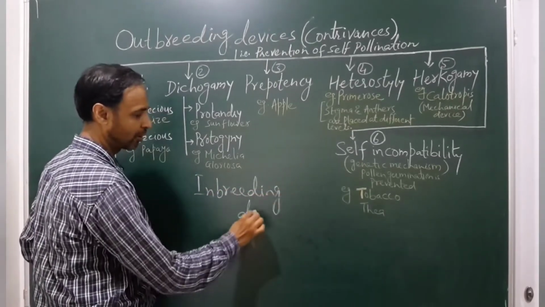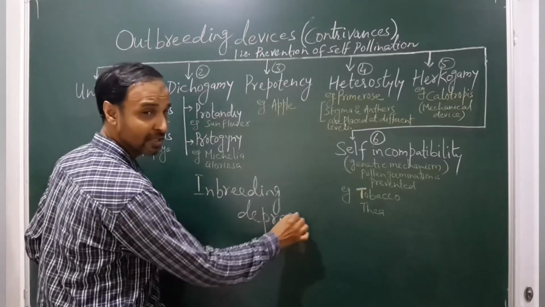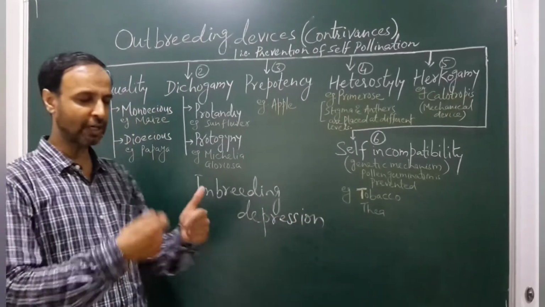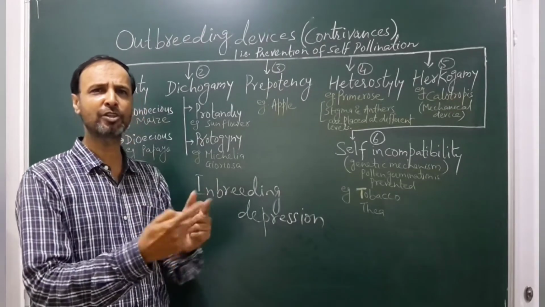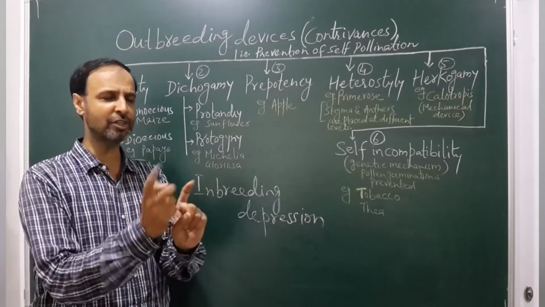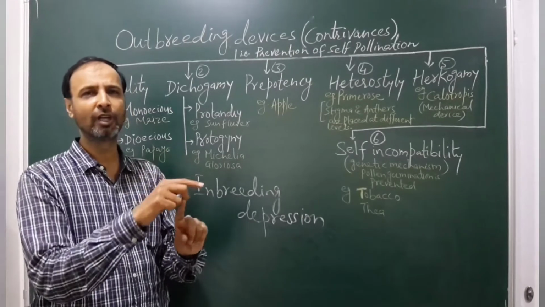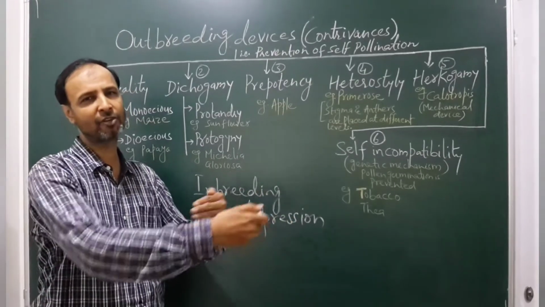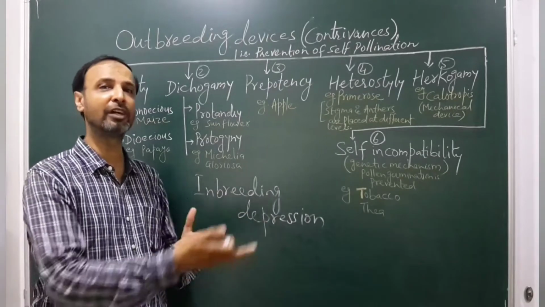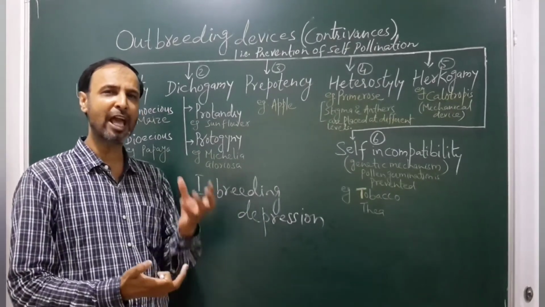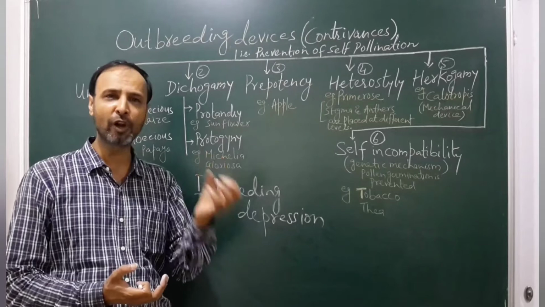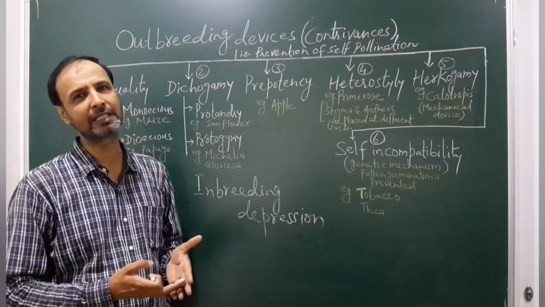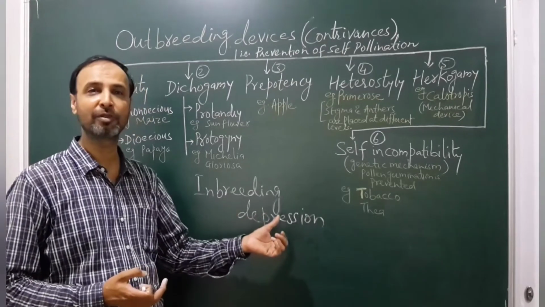Because of continuous self-pollination, generation after generation, the progeny after a certain number of generations become weaker and weaker. Their ability to produce seeds decreases, and their fertility also decreases. That is called inbreeding depression.